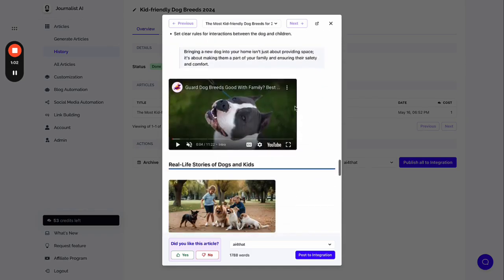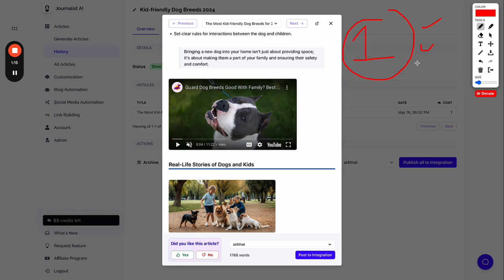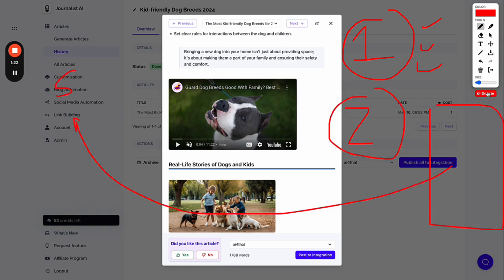So I want to show you how to do this. But I want to hammer it home that it's important to make sure that if you're building links on these sites, if you're building guest posts, you want to make sure that first, number one, the site is good, so great metrics, great traffic, all that, as I explained before. But two, that the post you are posting that links out to your site is an actual valuable post. Again, like we see here with images, videos, links, tables, all this.